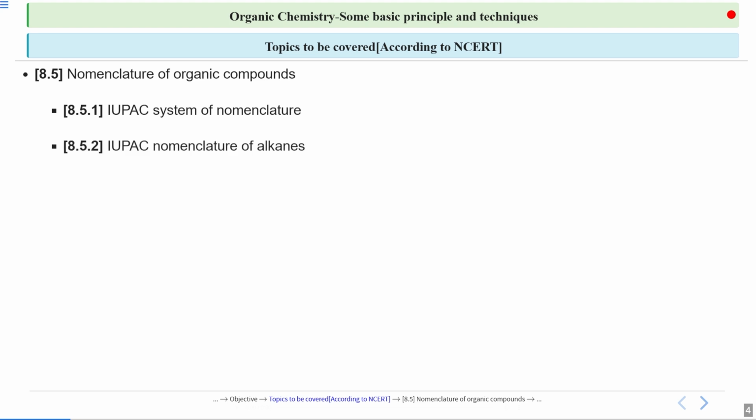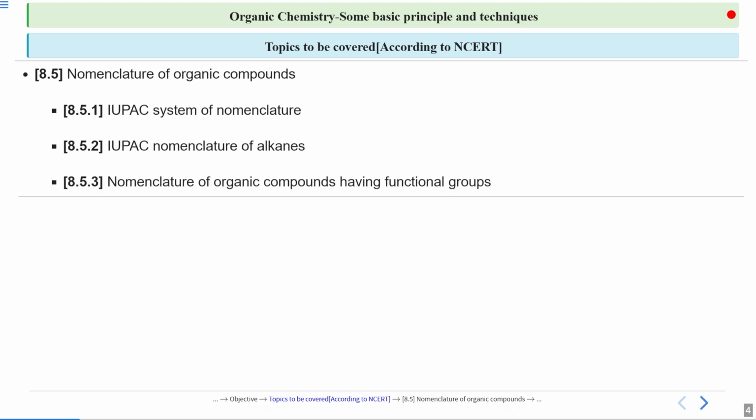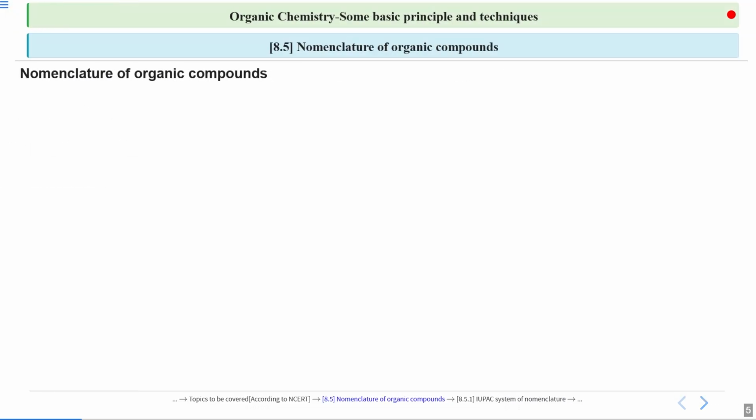Then we will specify this nomenclature to alkanes. Alkanes are a special group of organic compounds which do not contain a double bond or triple bond. We will learn about them in the hydrocarbon chapter. After that, we will complicate things by adding a functional group to that alkane chain and try to name it according to the IUPAC nomenclature. So let's start with the basic idea of why we need to do the standardization.